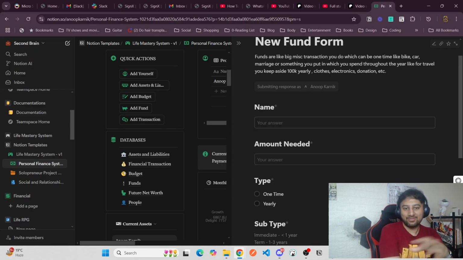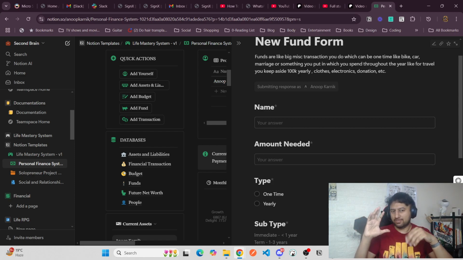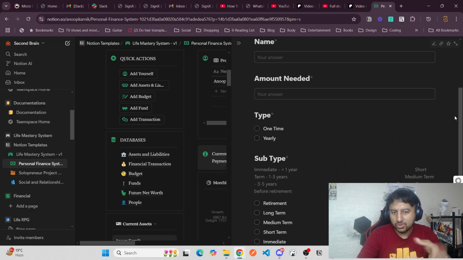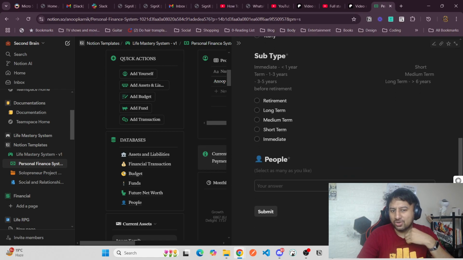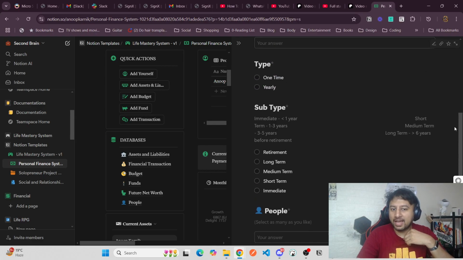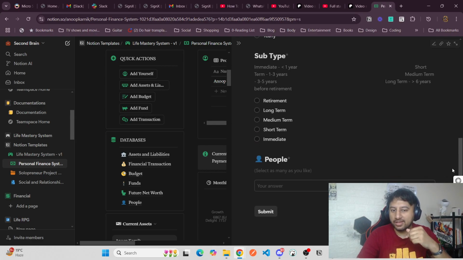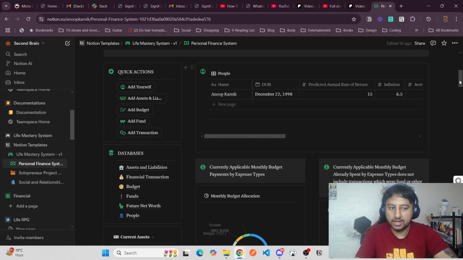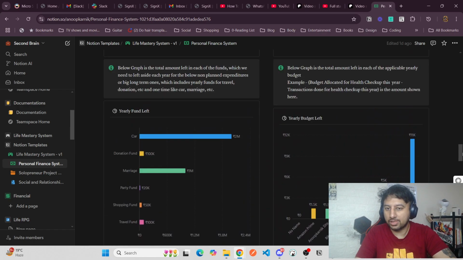So I have put in different kinds of funds like clothes, electronics, donation, and travel. These are the things I normally buy per year, and I have put a limit on it. Those are the types, one time or yearly. If it's one time, when is it going to come into use? Now the main makeup of our system is ready after you have added all those.